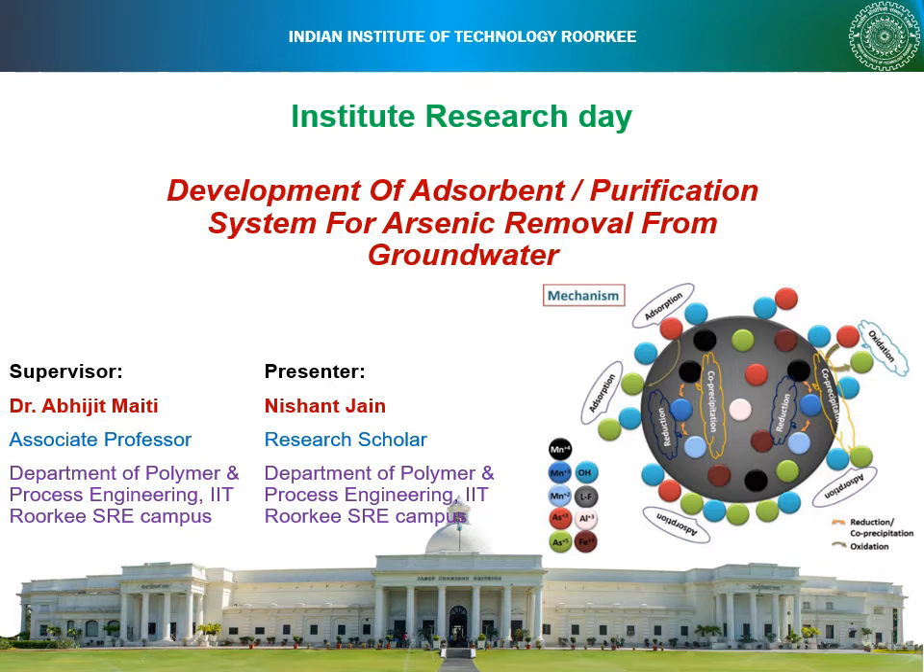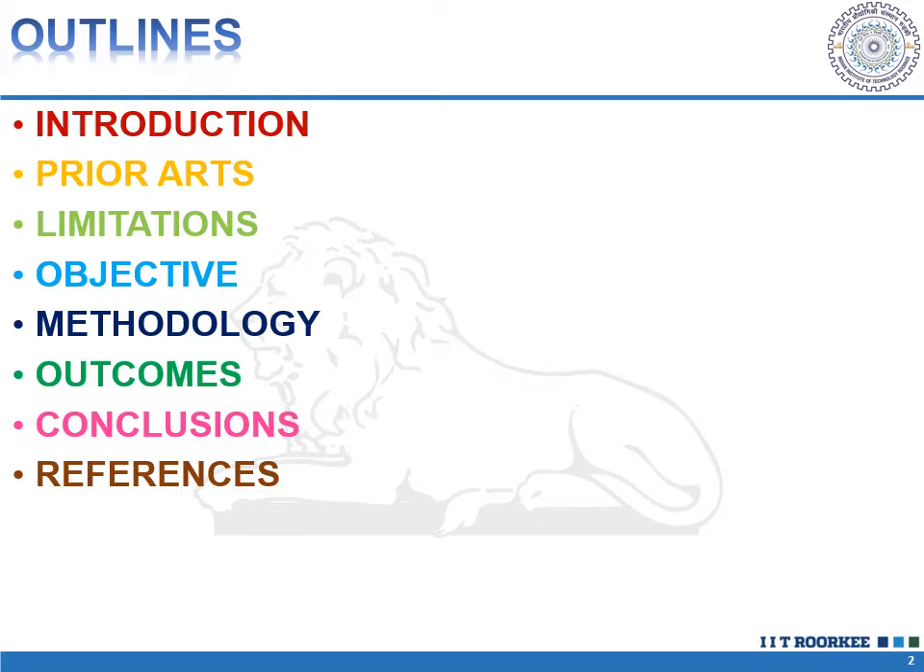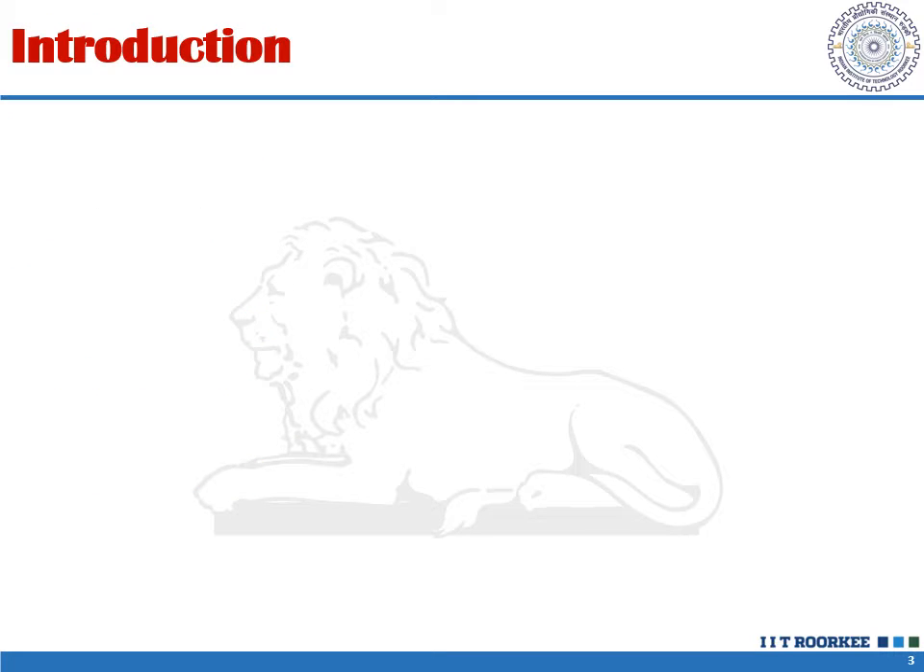Hello everyone, this is Nishan Jain, research scholar in the Department of Polymer and Process Engineering of IIT Roorkee Saharanpur campus. On the occasion of Institute Research Day, I am going to represent my work on the development of adsorbent or a purification system for arsenic removal from groundwater. So these are the contents of my presentation. Based on that, initially start with the introduction.